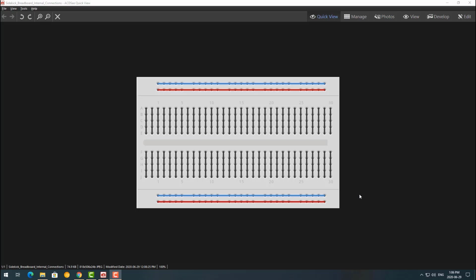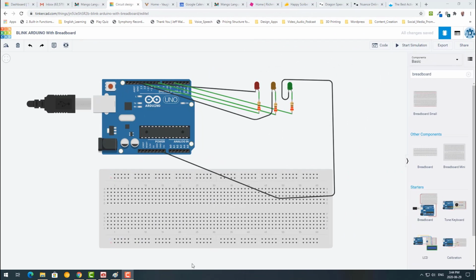Now we can come back to the project and see how we can use the breadboard to connect the elements to each other. I wanted to use this breadboard to organize my project. So let's first get rid of this cable. As I said before, all of the holes on one row are connected, and you see that when I'm hovering over one of these, it shows all connected holes together.